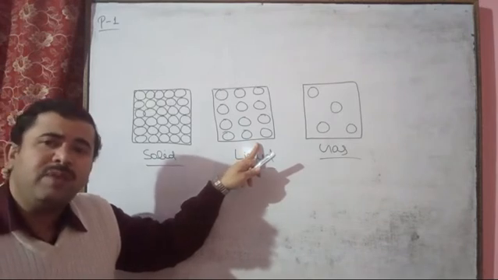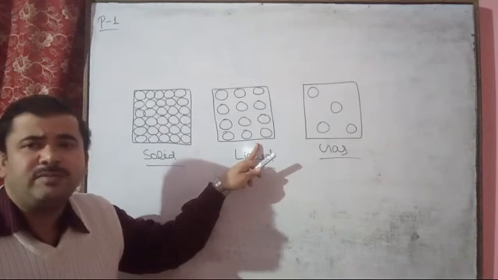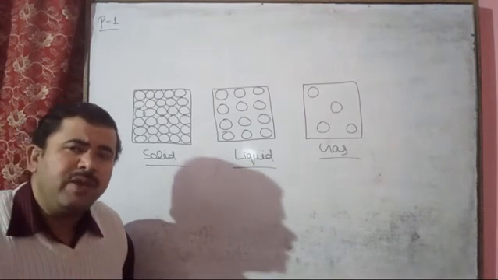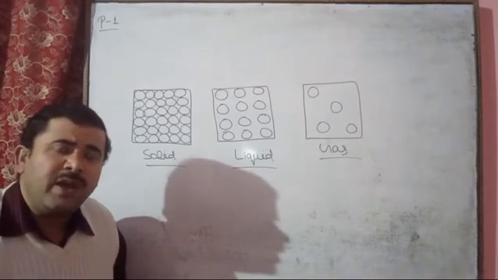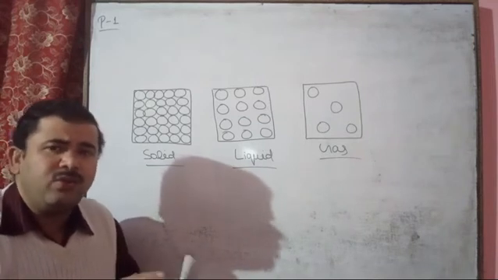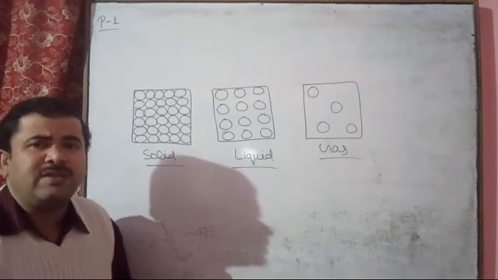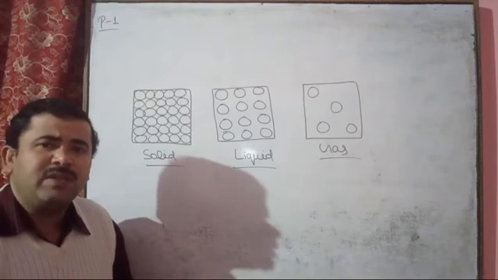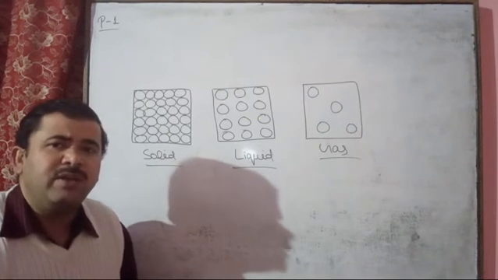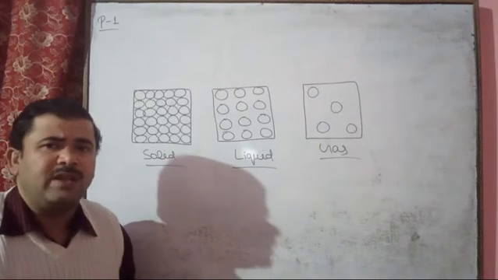Suppose you are keeping a liquid material in a utensil, here the volume is fixed. Suppose you take 2 liters of water and keep it in a utensil, it will occupy the volume of 2 liters in the utensil, and it also acquires the shape of the utensil, not the full shape, but up to the volume, means how much space is acquired by the liquid. So it acquires the shape of the utensil in which it is present.